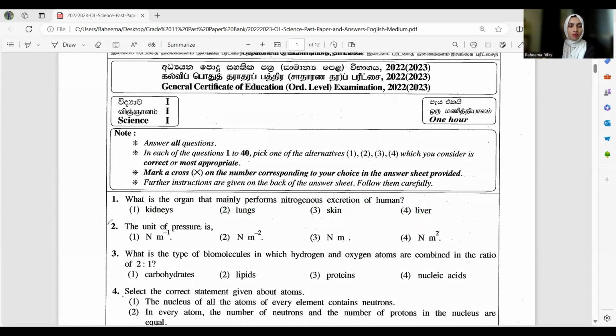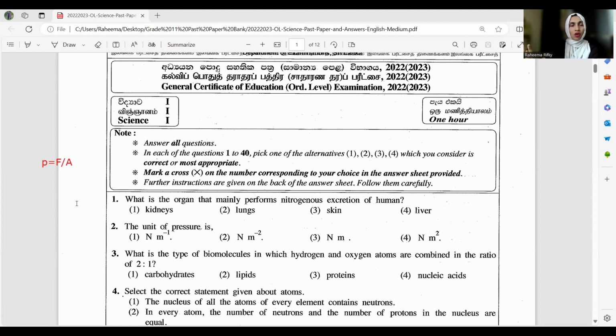Second one, actually, they are talking about the unit of pressure. At this time, you should know the equation of the pressure. Pressure equals force divided by A. I mean force, capital F, divided by A. In this case, now we have to think what is F, what is A. This is the equation. F refers to force and A refers to area. So the force acting on a unit area is what we call the pressure.